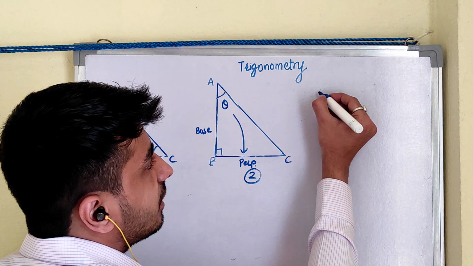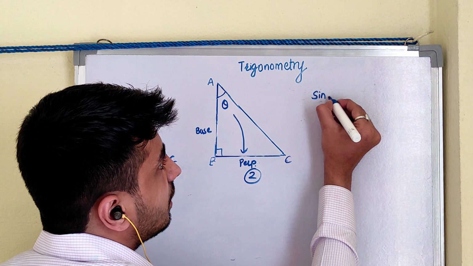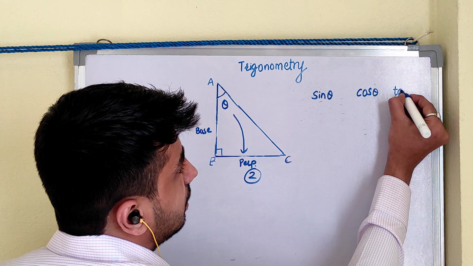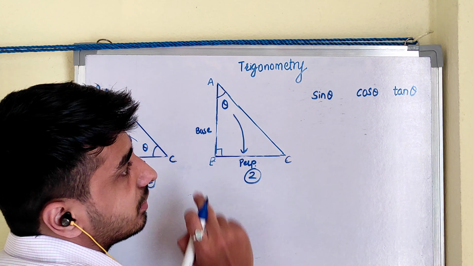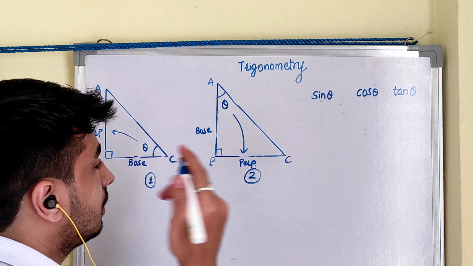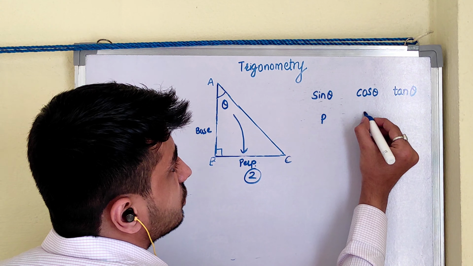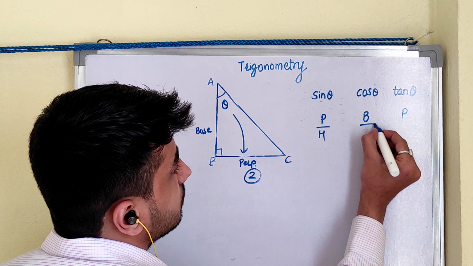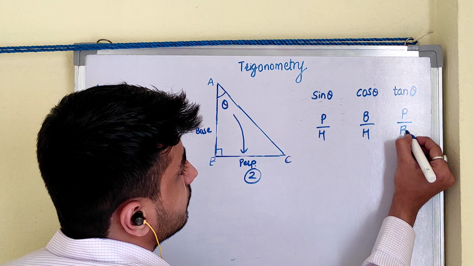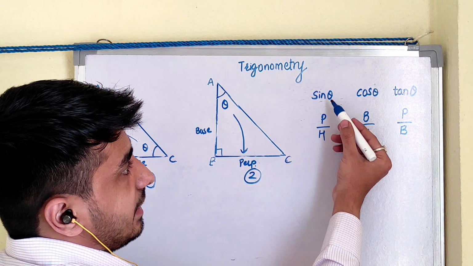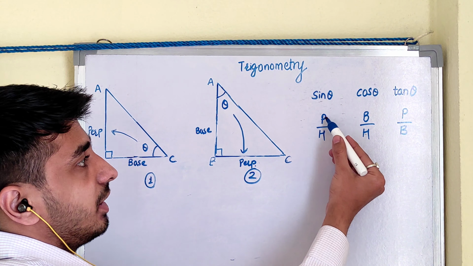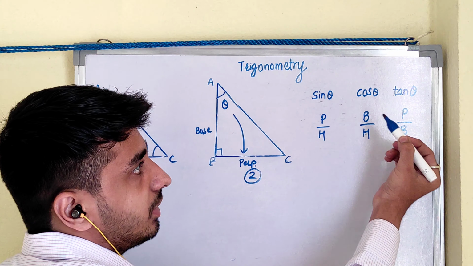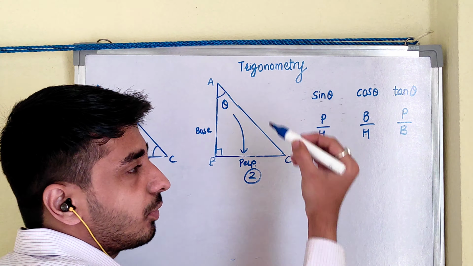Now, what are the basic ratios? First of all, we are going to deal with basic ratio. Sine theta, cos theta, tan theta. Theta means angle, here, degree. Now, what is sine theta in terms of ratio? Sine theta is known as perpendicular upon hypotenuse. Cos theta is known as base upon hypotenuse, where tan theta is known as perpendicular upon base.